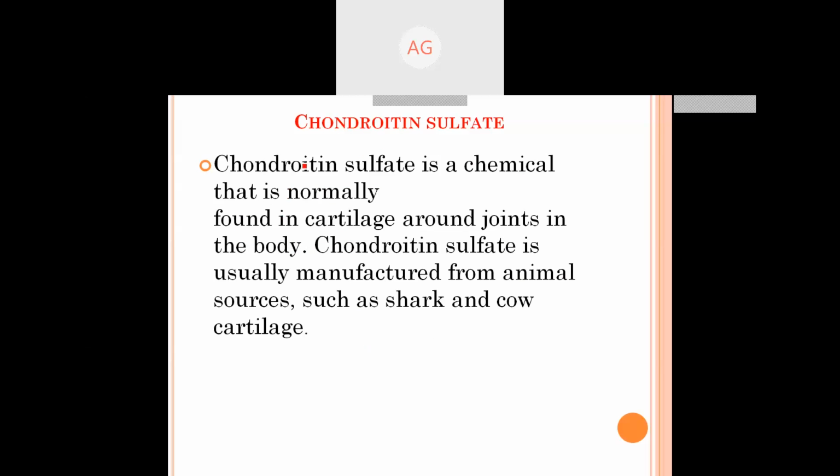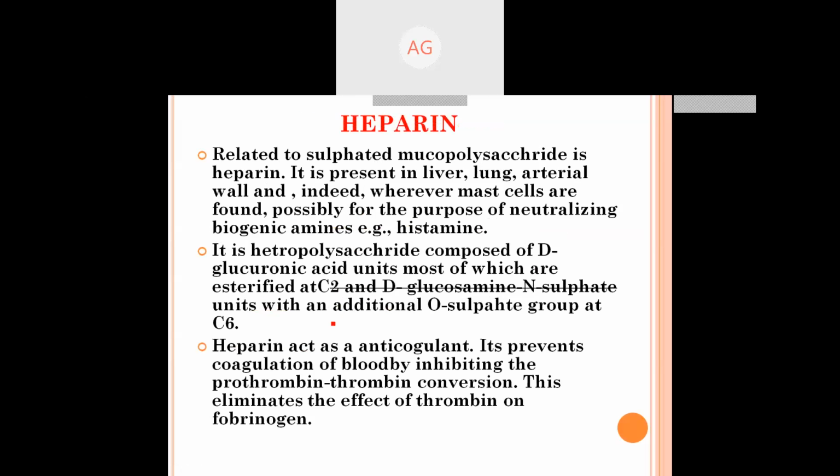Now next one is chondroitin sulfate. It is also a chemical found in the cartilage around joints in the body, and it is manufactured from animal sources such as shark and cow cartilage. It is also given as a supplement for joint diseases.